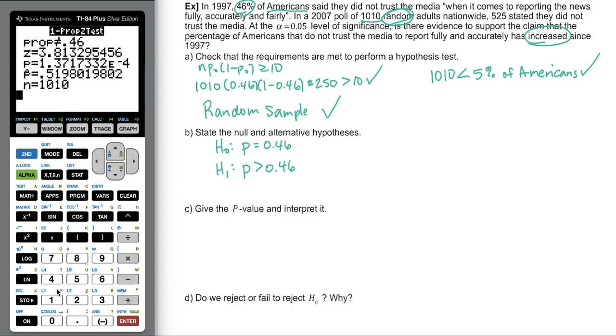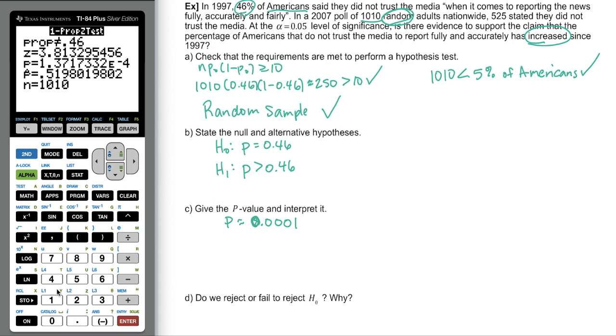So let's go ahead and write down our p-value. So e-4 means move the decimal 4 places to the left. So we're going to have a 0.0001. So that's a very small probability indeed.